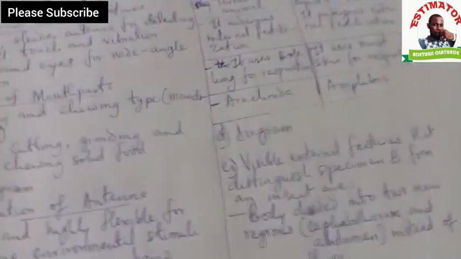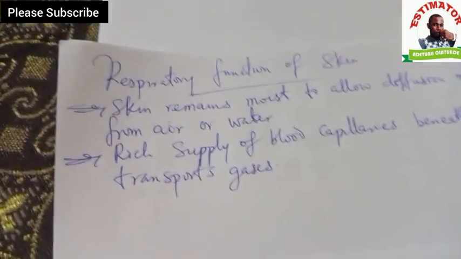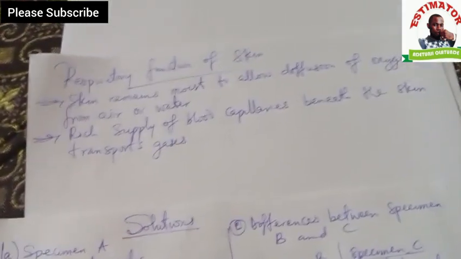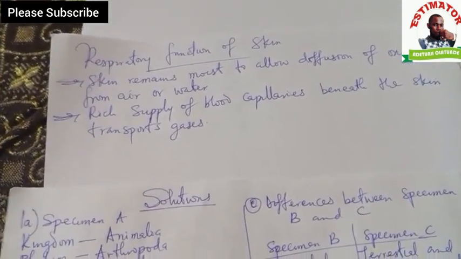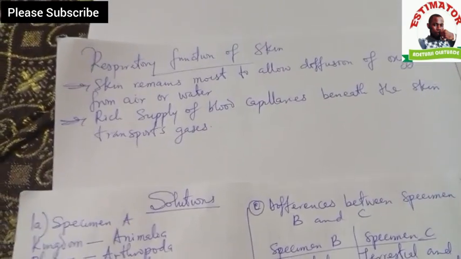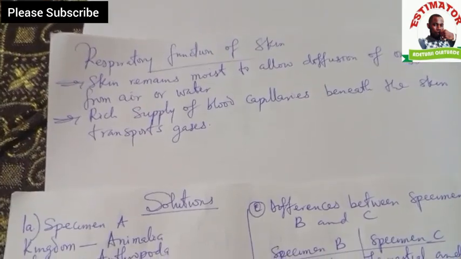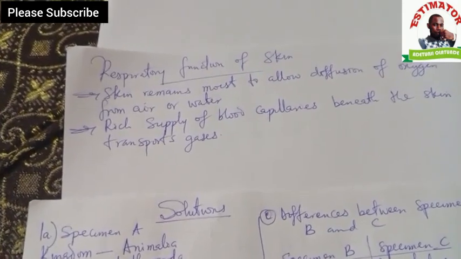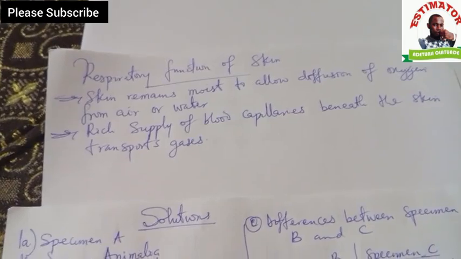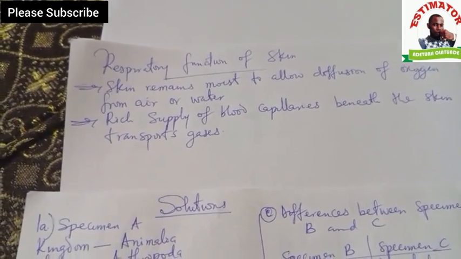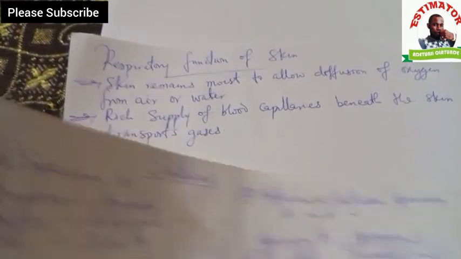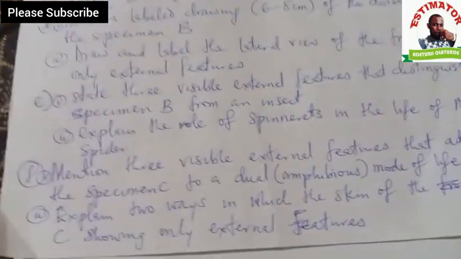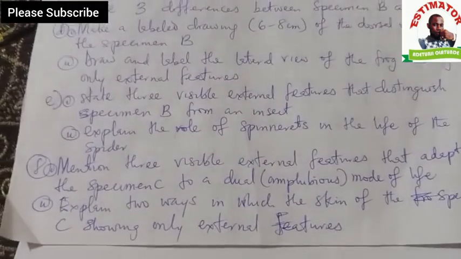And lastly, talking about the respiratory functions of the skin. When we talk about the skin, I said that the skin remains moist. That is why we call it moist skin. The skin remains moist to allow the diffusion of oxygen from air to water. And lastly, I said what? Rich supply of blood capillaries beneath the skin transport gases. That's the role of the skin pertaining to the question that said explain two ways in which the skin of specimen C shows only external features.